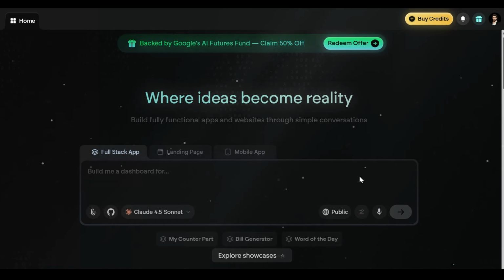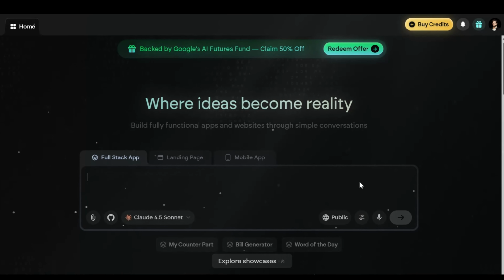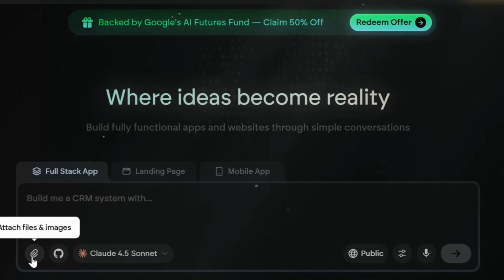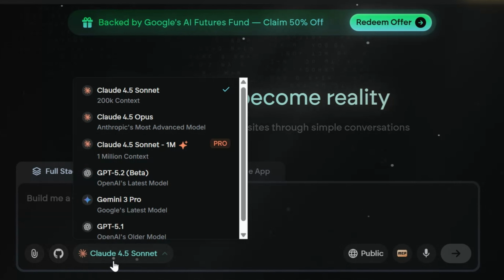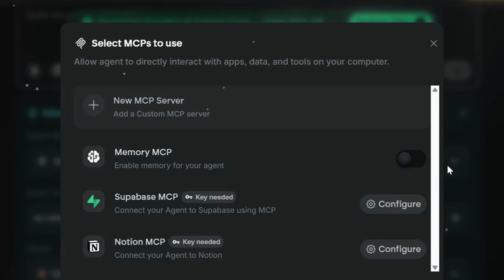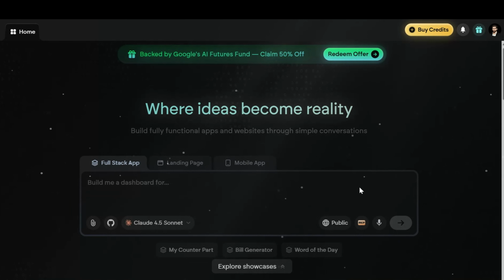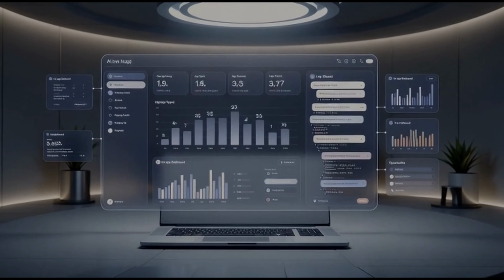Now this is where Emergent really stands out, the chat interface. This isn't just a box where you type a prompt and hope for magic. You can upload files, attach images, connect your GitHub account, and choose between different AI models based on what you're building. You'll also see MCP options here. These let AI agents work directly with your app, your data, or even other tools. In simple terms, this chat box isn't just chatting. It's directly connected to your project. Think of it as the control room where your entire app is built and improved.